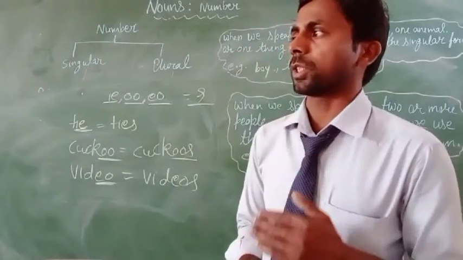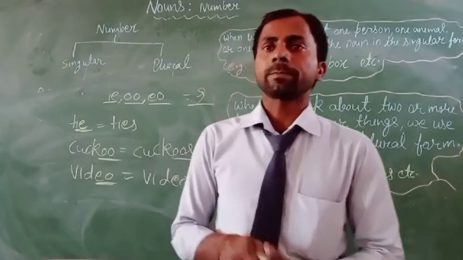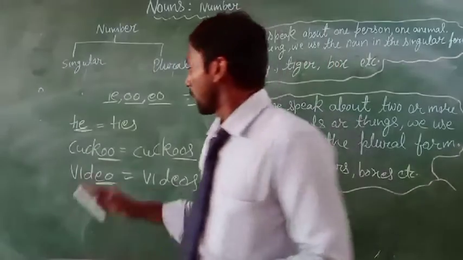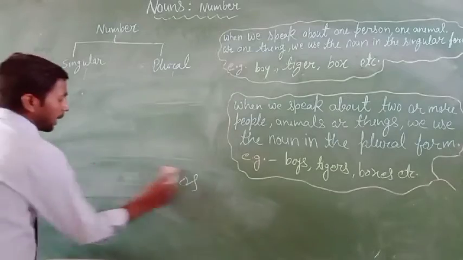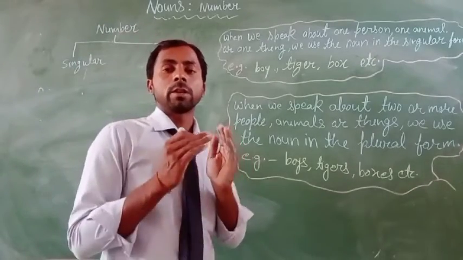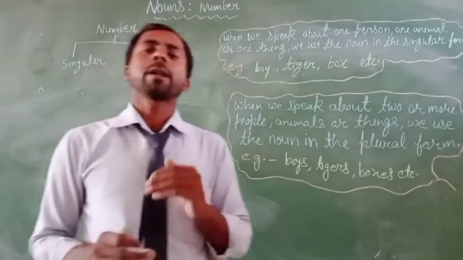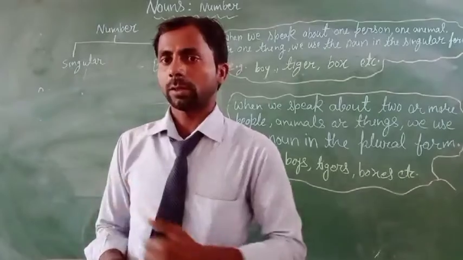how can we change these words into the plural form? Okay, if the noun word has f or fe in the end of the words, then we remove the f or fe and add ves.